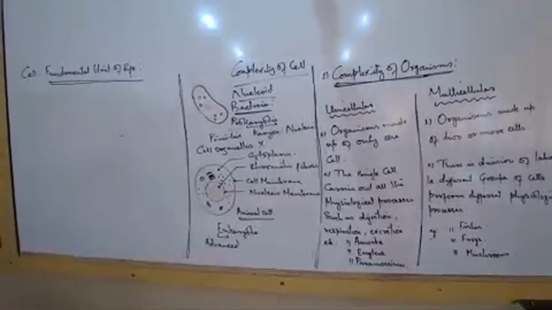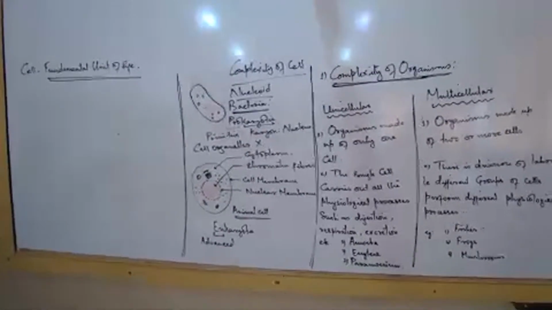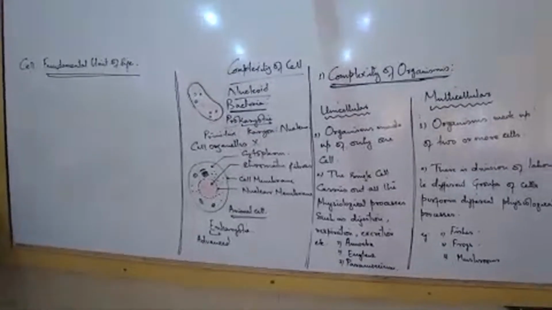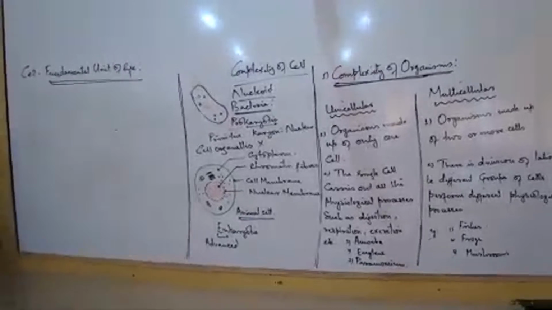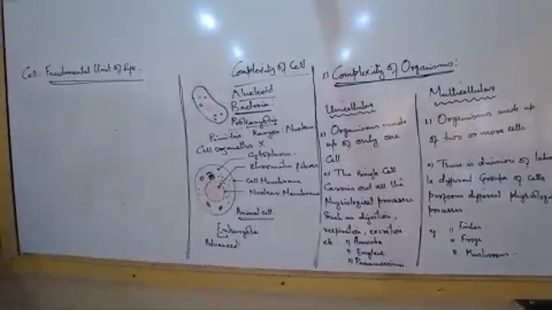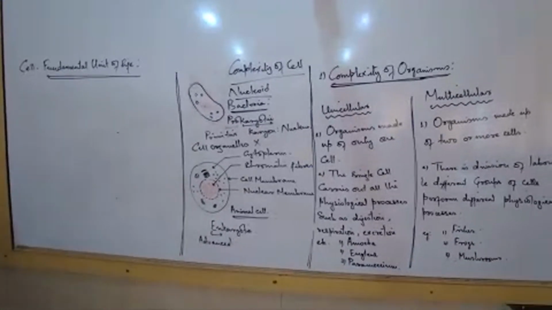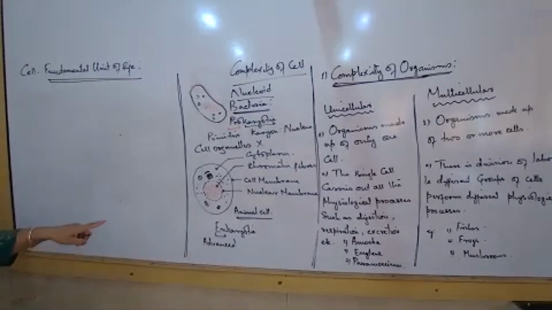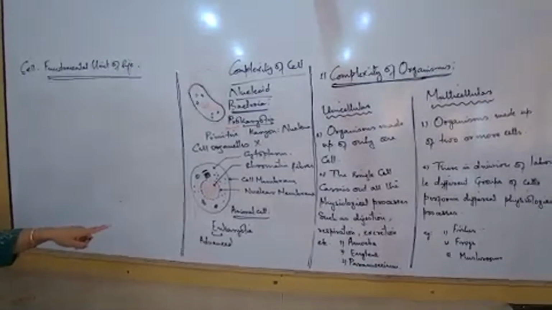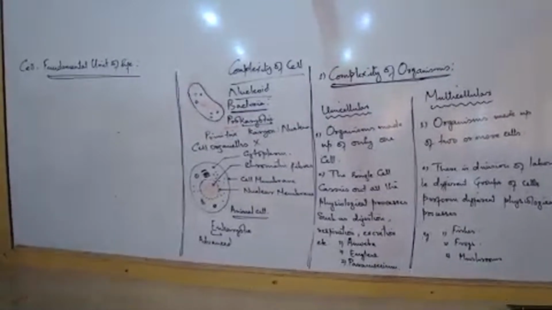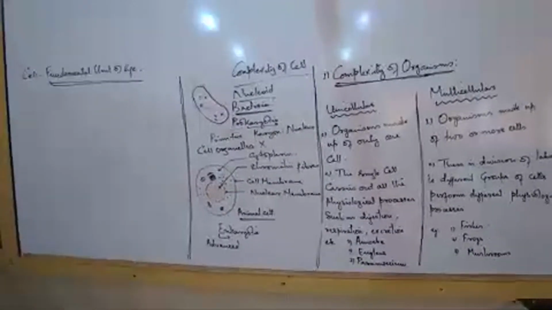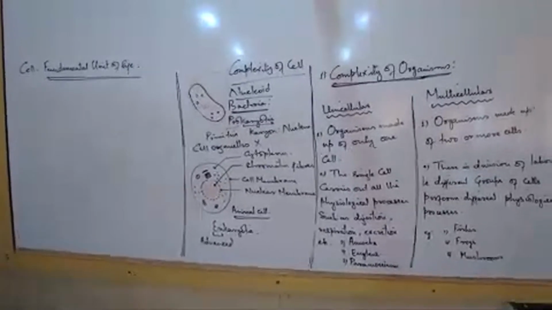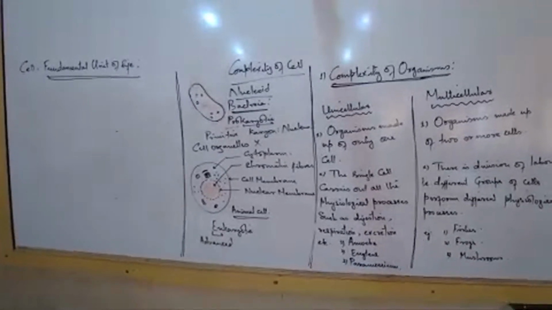So how complex is the nucleus? For the complexity of the nucleus, what is the most important thing we look at? Whether the nuclear envelope is there or not. If the nuclear envelope is present, then we say such type of cells are eukaryotic. If the nuclear envelope is absent, we say such type of cells are prokaryotic. Understood? Chalo, read the first point.